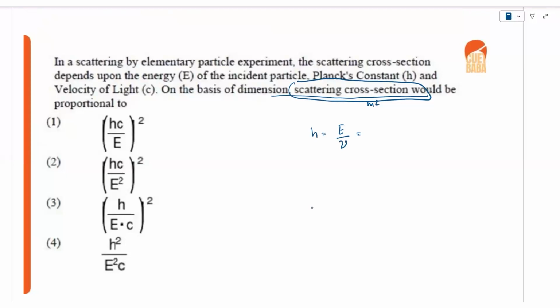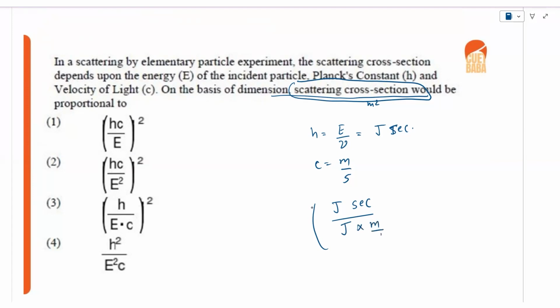Energy unit is joule, and frequency unit is 1 over T. So joule times second, joule second. And the dimension for c is meter per second, and the dimension for E is joule.